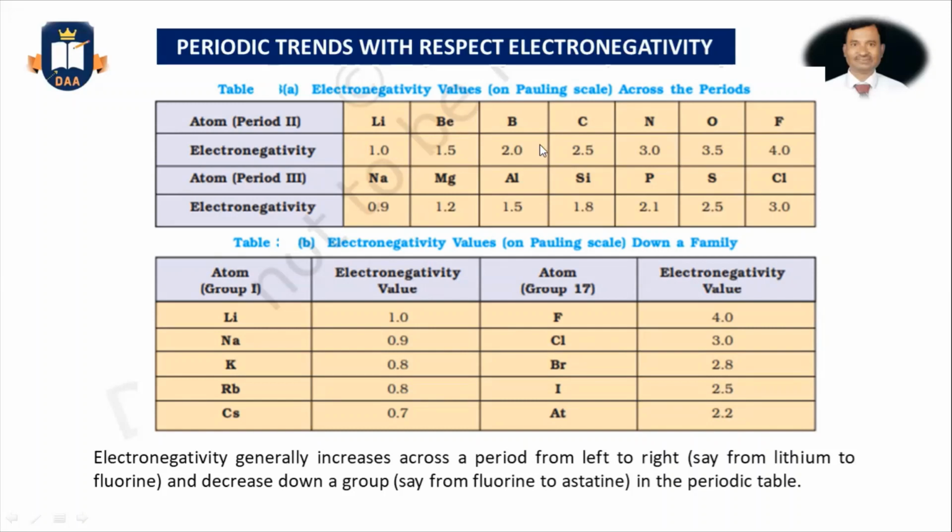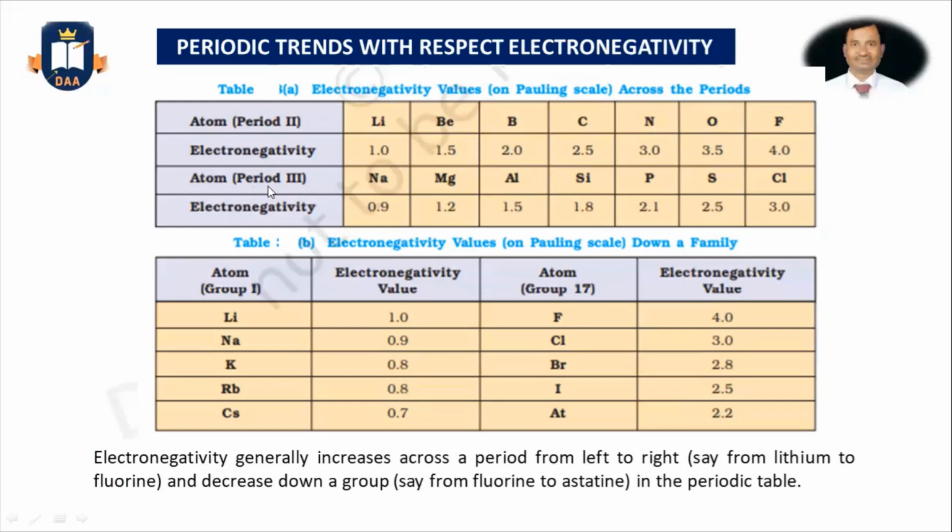This is the set of values for electronegativity along the second period. Its elements are lithium, beryllium, boron, carbon, nitrogen, oxygen and fluorine. As per the Pauling scale, the fluorine electronegativity value is set at 4.0. So if you go from lithium to the right side in period 2, you can see the electronegativity value is increasing, and is the highest for fluorine.